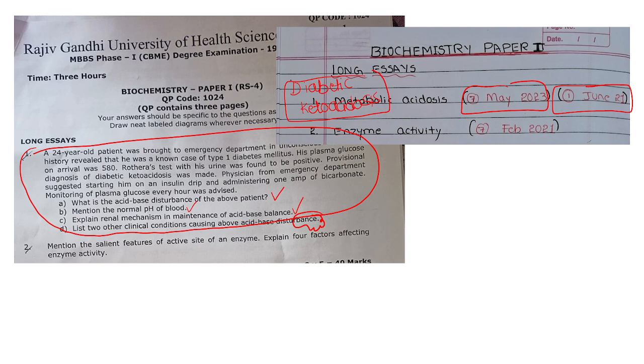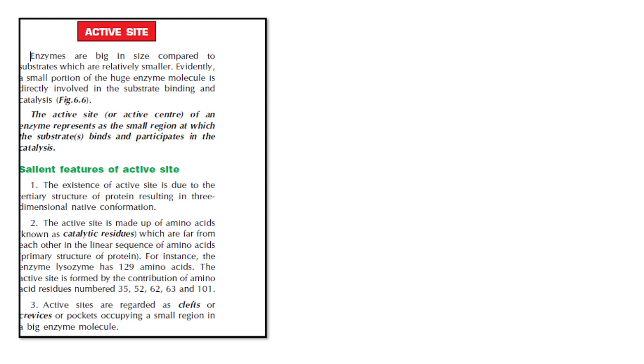Then one more question asked about the active site of enzyme. What are the salient features? So probably this is 4 marks and this is probably 6 marks. The salient features of the active site, as mentioned in your standard textbook, you need to write. They are due to the tertiary structure of the protein resulting in three-dimensional native conformation.